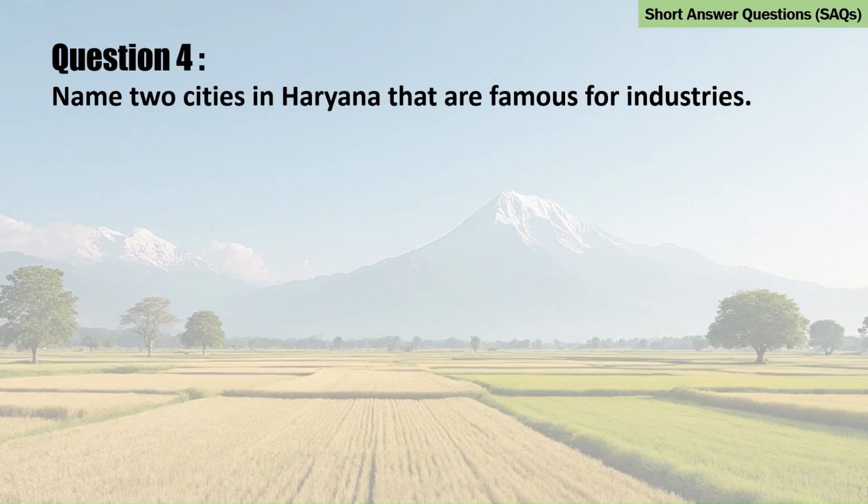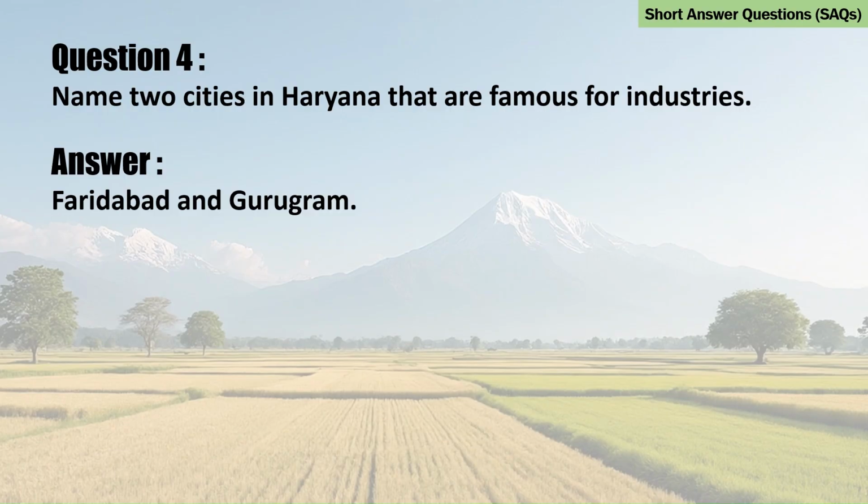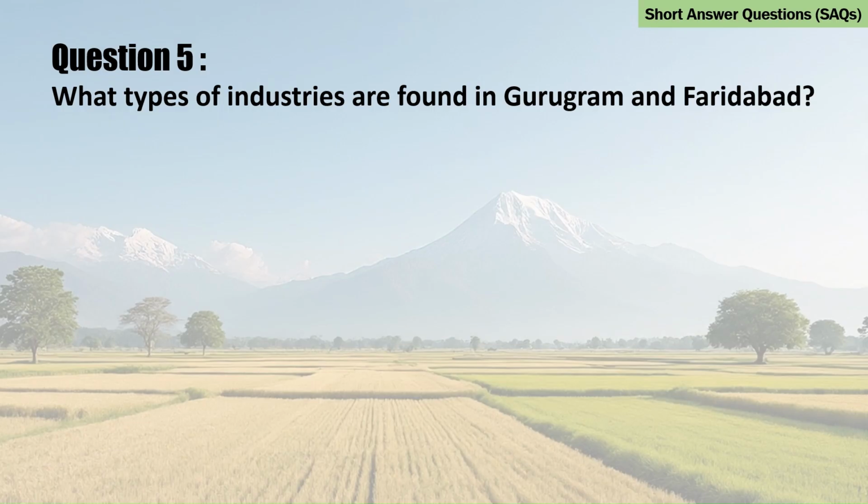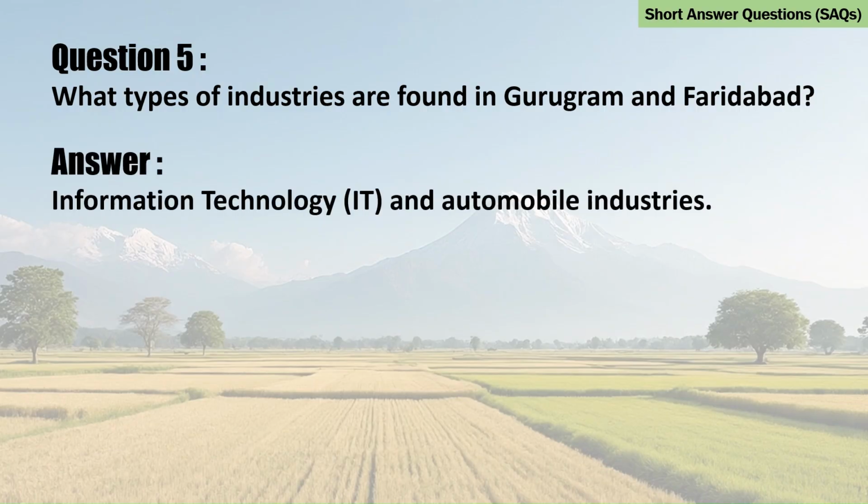Question 4. Name 2 cities in Haryana that are famous for industries. Answer. Faridabad and Gurugram. Question 5. What types of industries are found in Gurugram and Faridabad? Answer. Information technology, IT, and automobile industries.